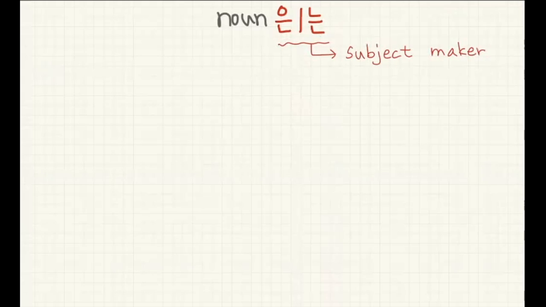So there is a difference between English and Korean. For example, I eat bread. In English, I is the subject of this sentence. Why is I the subject of this sentence?